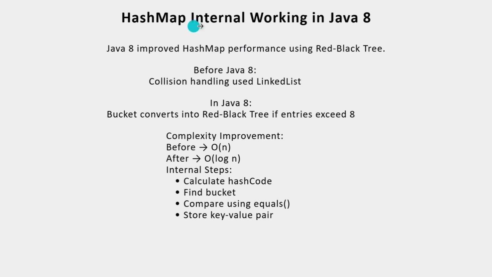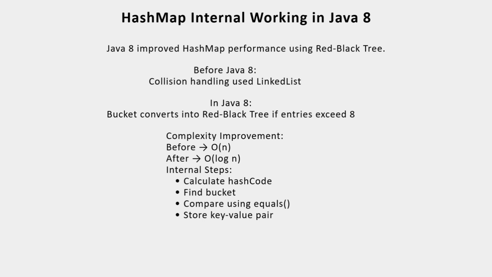HashMap internal working in Java 8. From Java 8 they made some changes in HashMap internal working as well. Java 8 improved HashMap performance using a red black tree. Before Java 8, collision handling used a linked list. In Java 8, a bucket is converted into a red black tree if entries exceed 8. Say at bucket index 0 the linked list size exceeds 8, then the linked list will be converted into a red black tree.